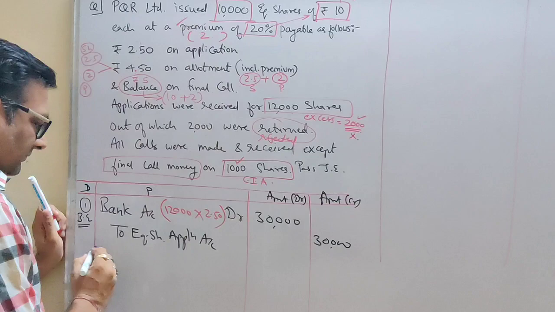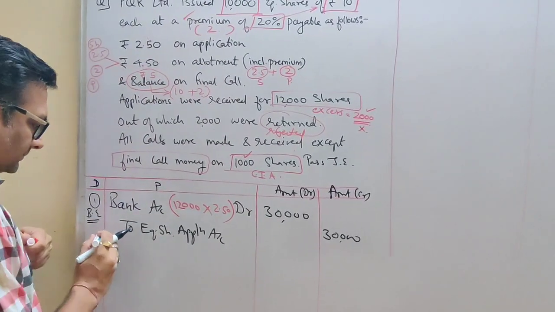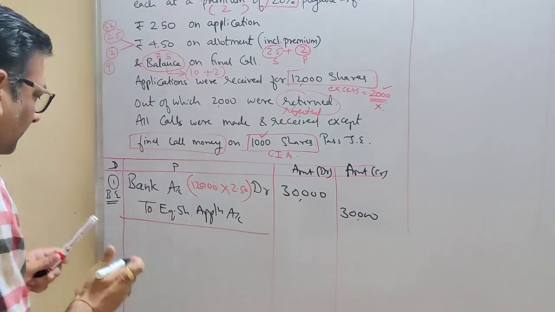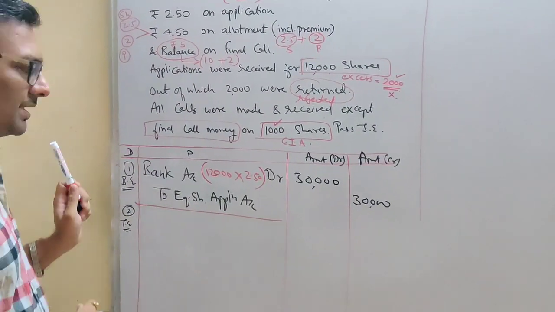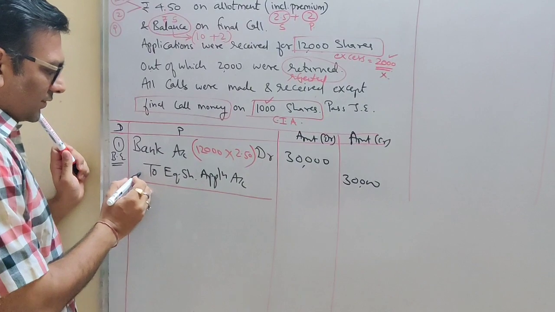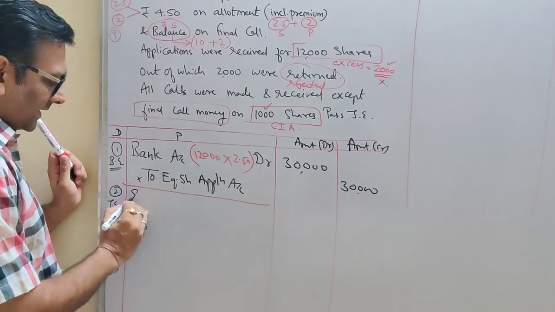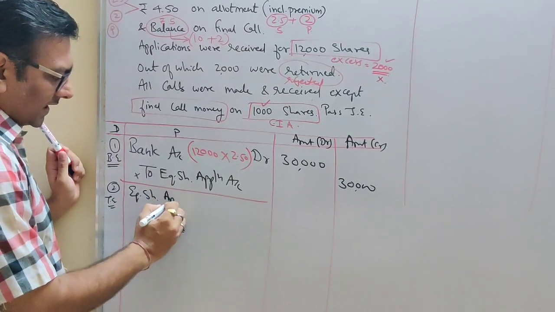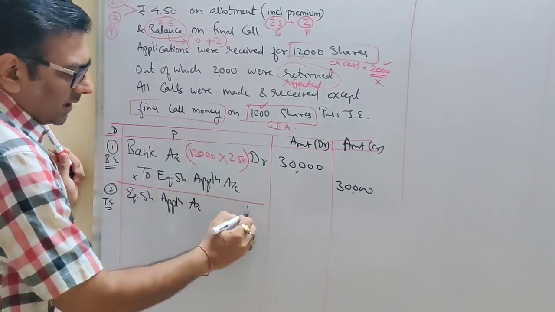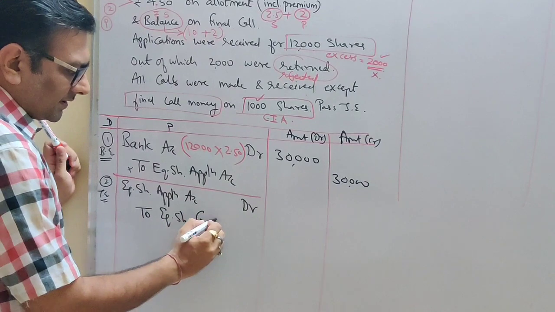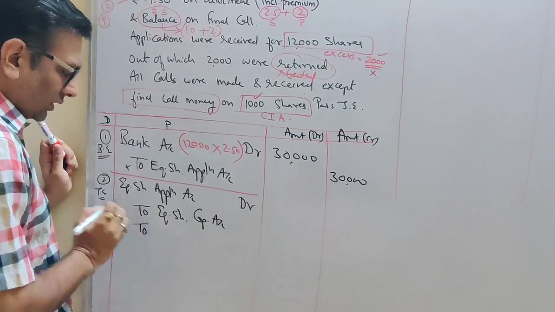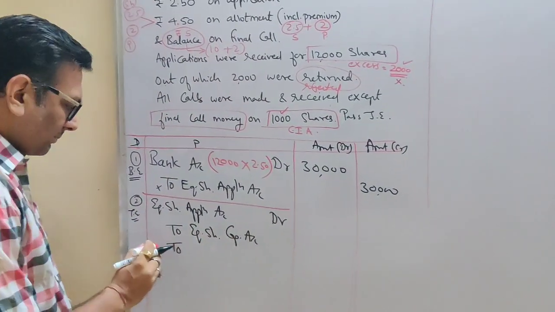Now, after writing this, what will be your next entry, students? Your next entry will be the transfer entry. Now in the transfer entry, you have to cancel this account. So this will be debited. Equity share application account debit to equity share capital account to. Now what is this, students? This is important.